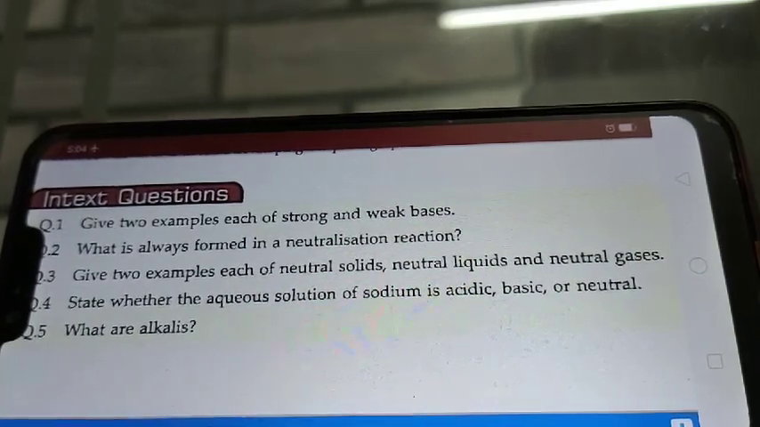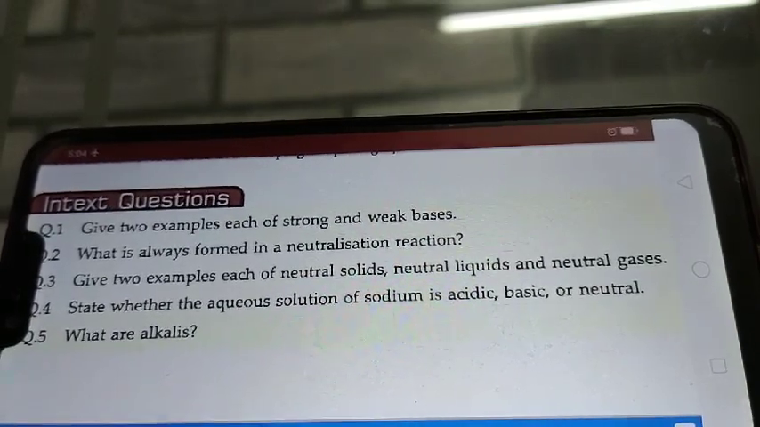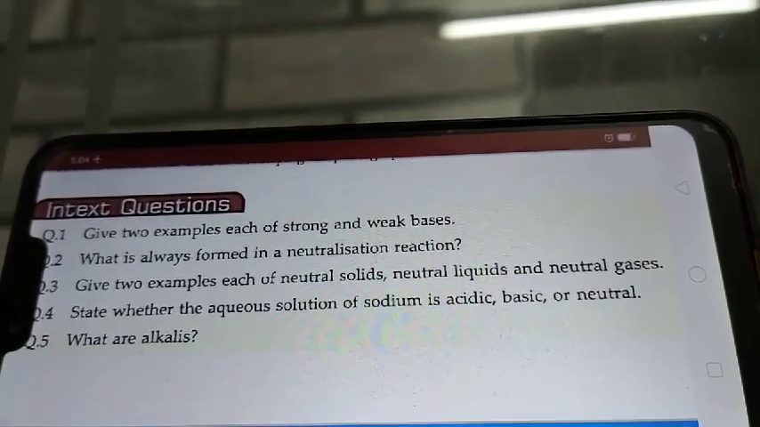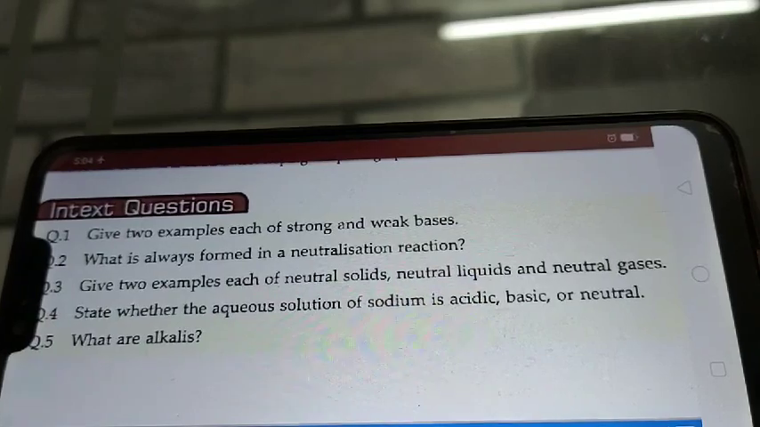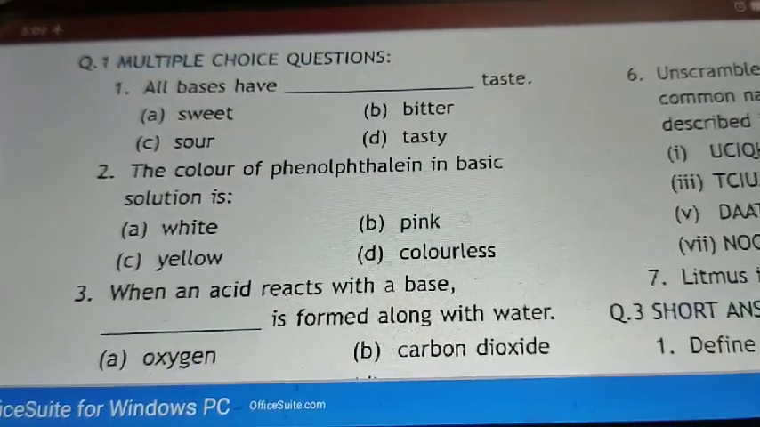Question number 5, what are alkalis? So students, the water soluble bases are known as what? Alkalis. See students, next we are having our bookwork.